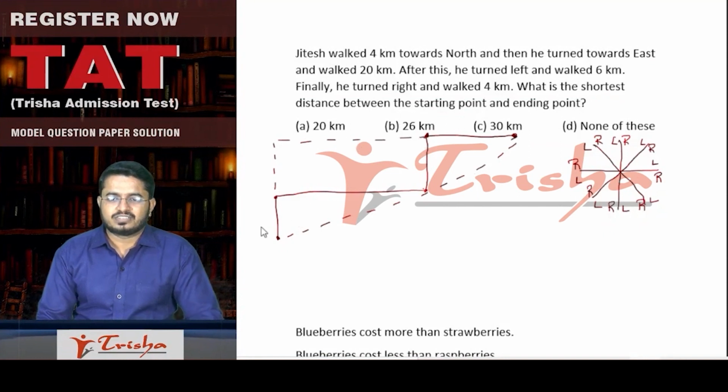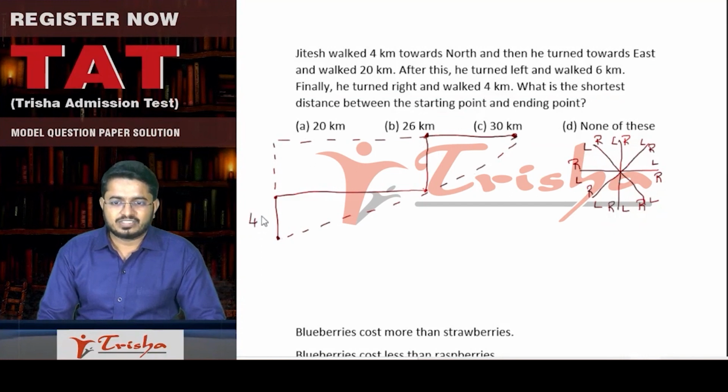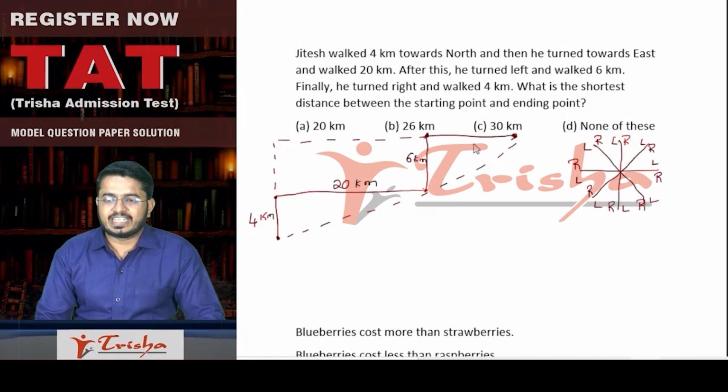Yes. So let us first take down. First, he walked for 4 kilometers. So this is 4 kilometers. Then he walked for 20 kilometers. So this is 20 kilometers. Then he turned left and walked 6 kilometers. So this is a stretch of 6 kilometers. And then he turned right and walked for 4 kilometers.